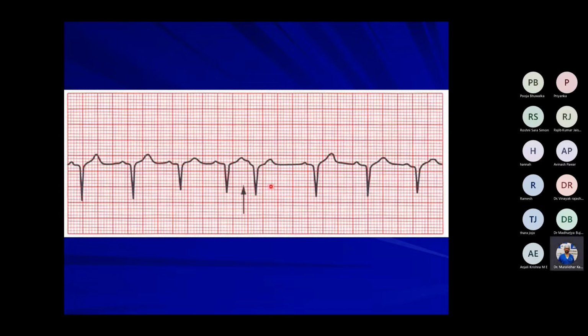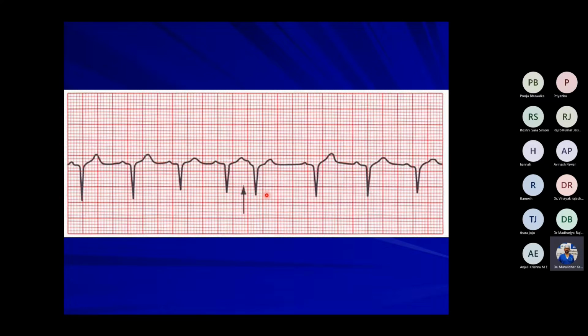This one is the abnormal beat. So what is this? This is an atrial ectopic. There's no P wave there, so it's an atrial ectopic. The P wave is here, here, here, but here there's no P wave. So this is an atrial ectopic beat.